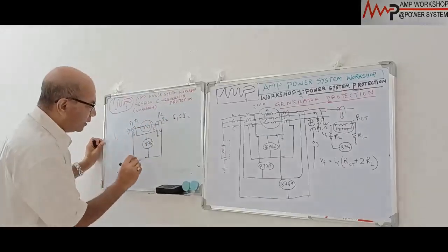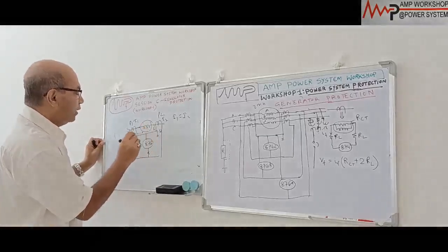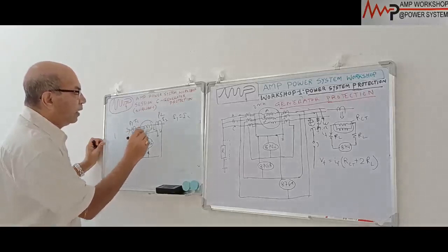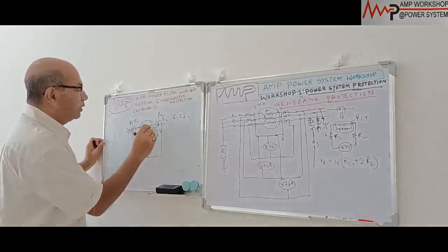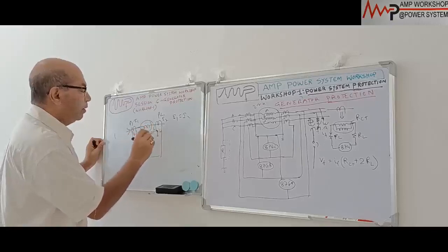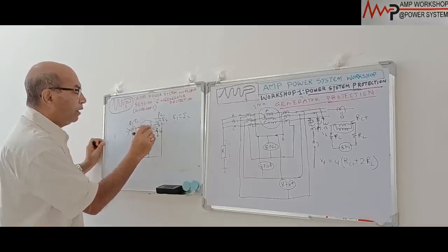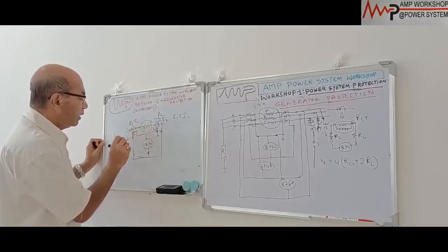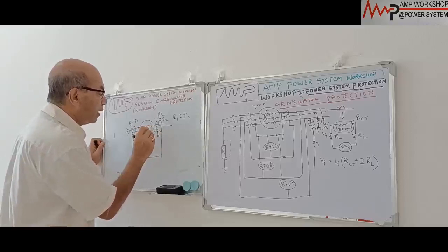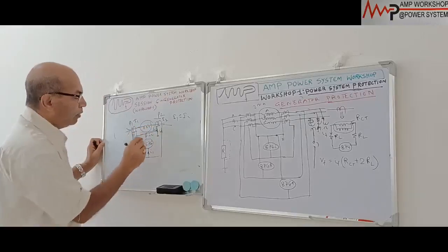So this I1 current is coming over here. This I2 current is coming. This is the CT secondary side. So this current is coming through the relay. And in this case here also the current is coming. This is S1, this is a neutral point grounded. And then this same current is coming through this way, because this is going this way. So this is I2. I1 and I2 both are equal, so the relay will not operate.